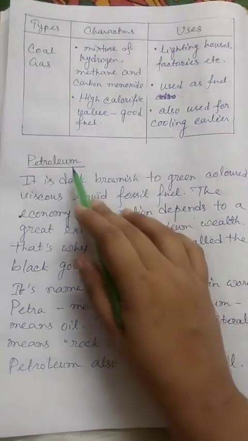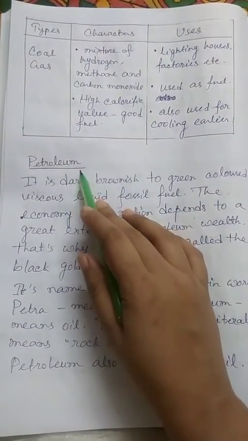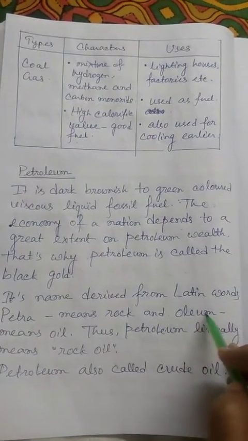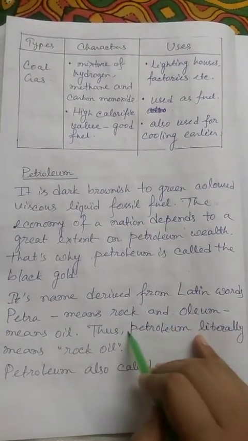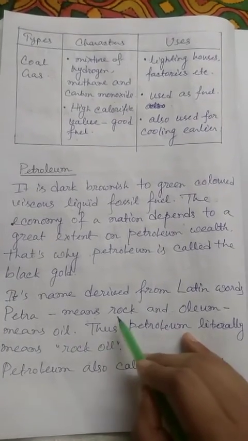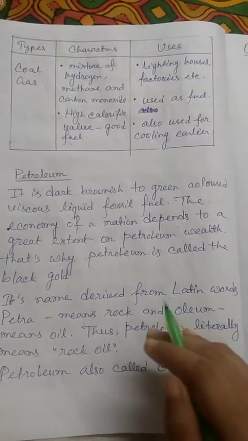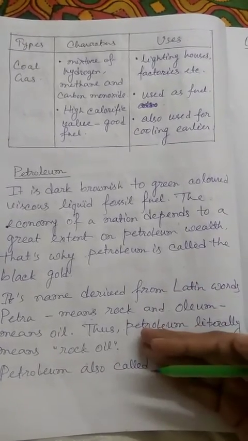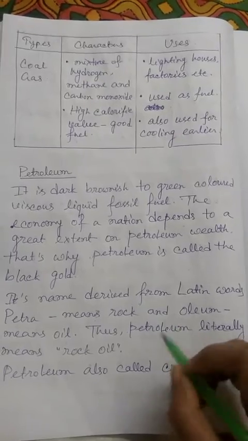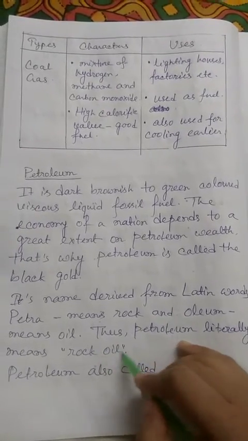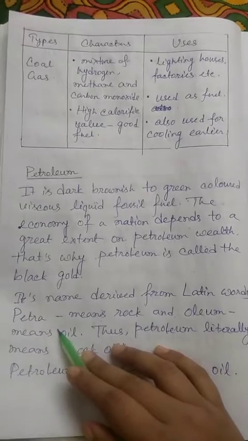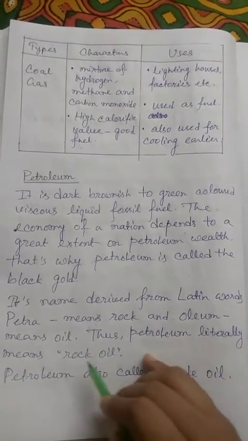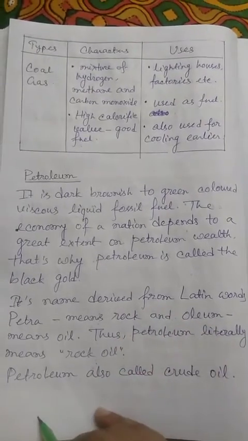Okay. Now, how is the name derived? The petroleum name, how does it come? Its name is derived from the Latin words petra, that means rock, and oleum means oil, because it can be found on the rocky surface or just beneath the rock layer. That is why it is known as rock oil. As the name suggests, petra means rock and oleum means oil. That's why petroleum is literally known as rock oil.